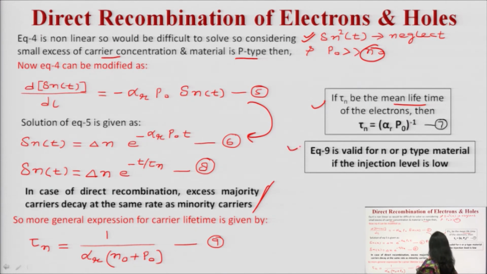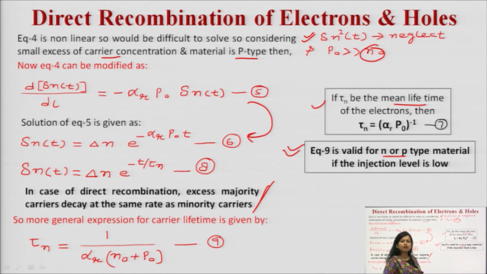And this equation number 9 is valid for n or p type material if the injection level is low. You must remember this point also. If the injection level is low, you can utilize it, and this is how you can calculate the mean lifetime of the carriers in case of direct recombination.